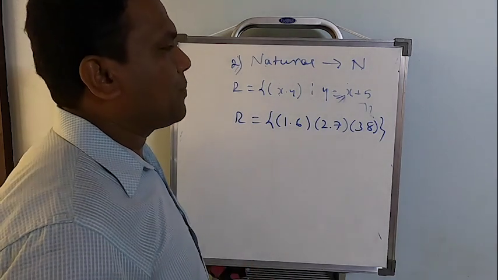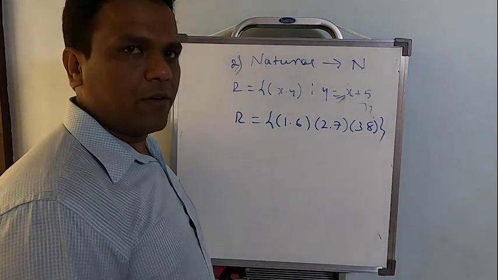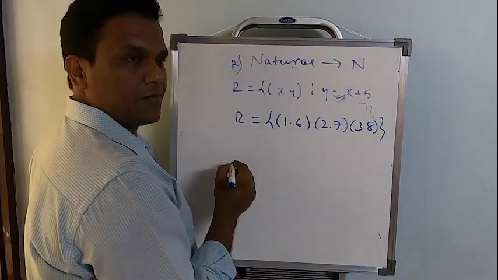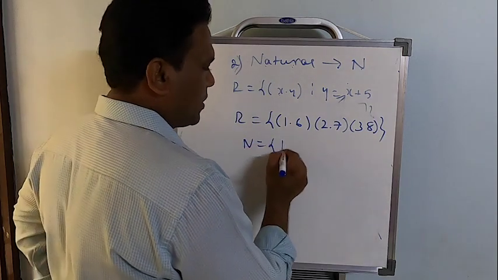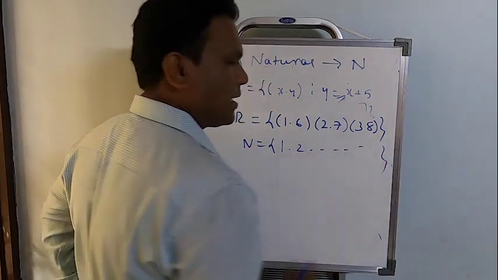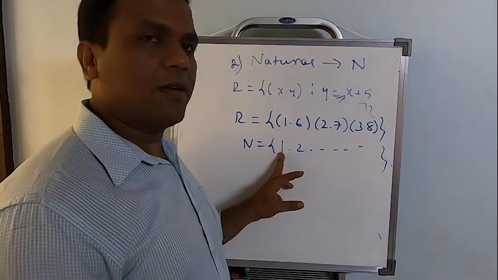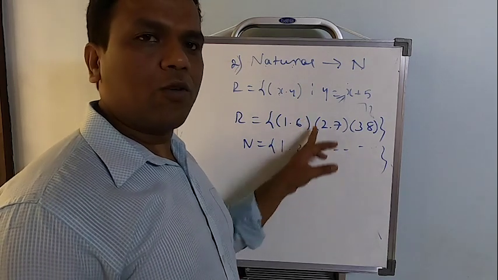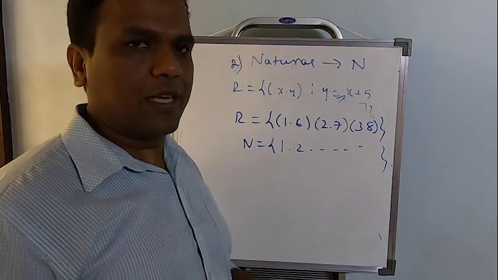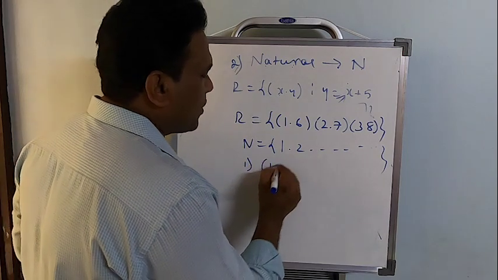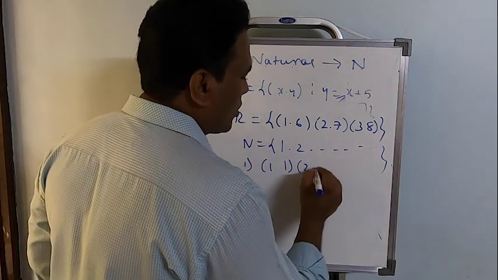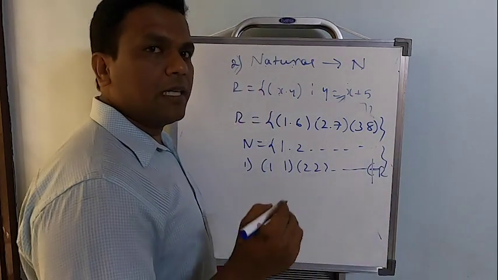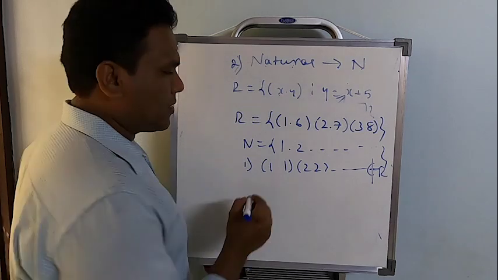Okay, fine. Now just look here. Now I have to start verifying for reflexive, symmetric and transitive. The set is natural numbers. Natural numbers is what? 1, 2, 3 goes on, an infinite set. But look here, first element is 1. For 1 I don't have (1, 1). For 2 I don't have (2, 2). For 3 I don't have (3, 3). Any one thing is enough to say. So what I will say is (1, 1), (2, 2) and so on, none of these elements belong to R. Therefore R is not going to be reflexive.